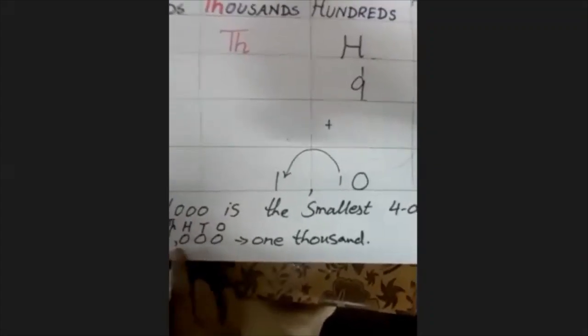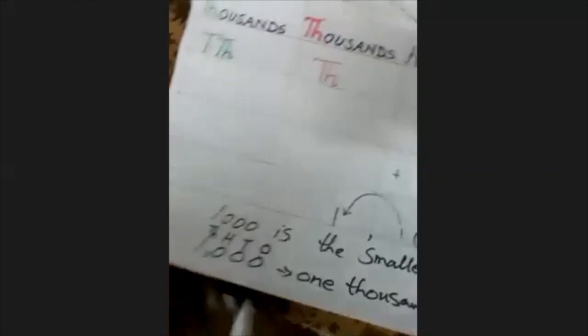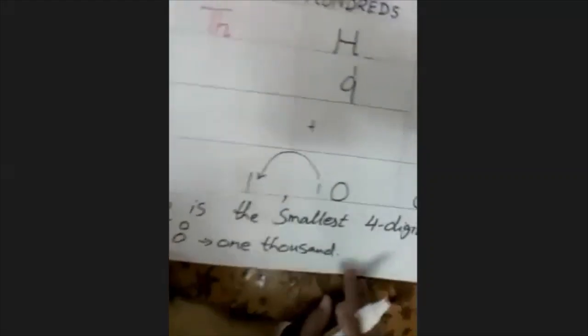1000, this one. Read it 1000, and write it 1000. Okay, and the top crowning is O for ones, T for tens, H for 100, TH for 1000. So this is the smallest 4-digit number. We have made a place value chart of it.